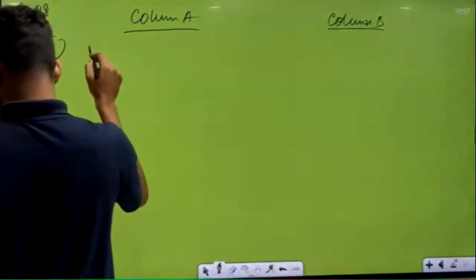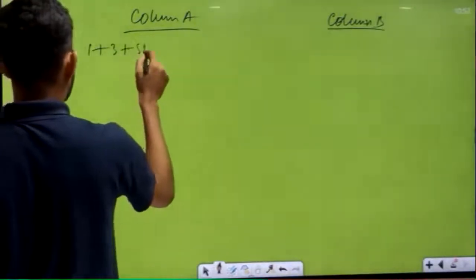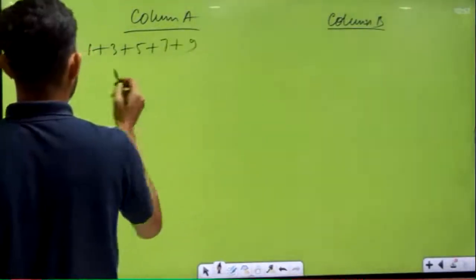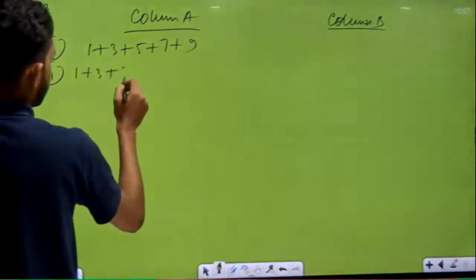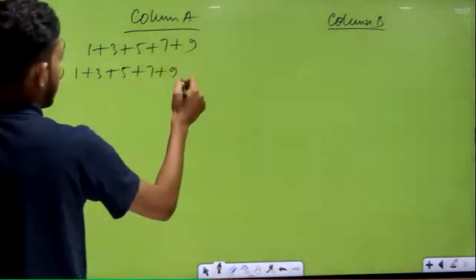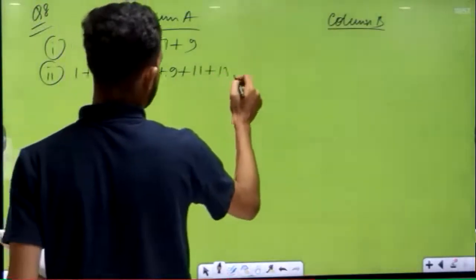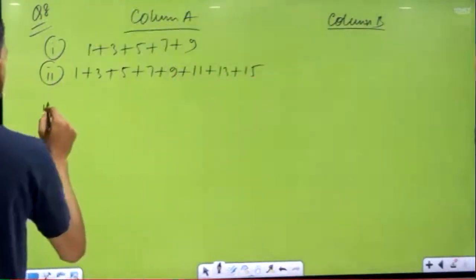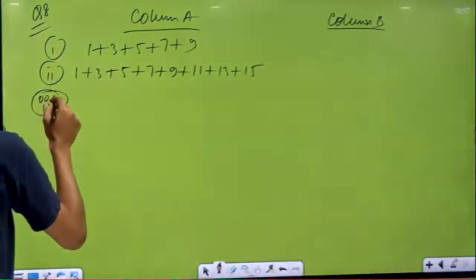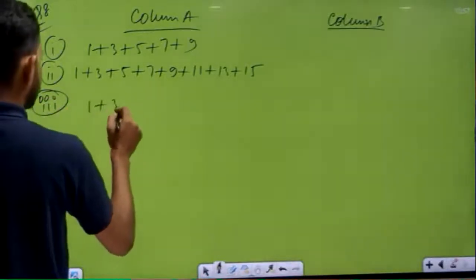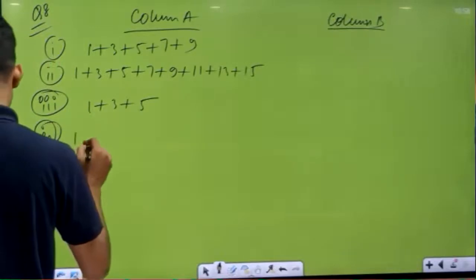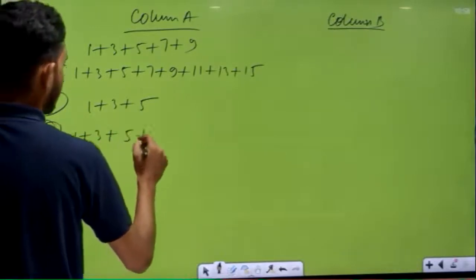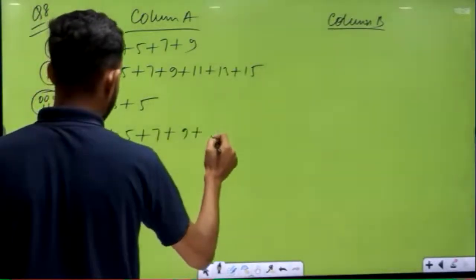First part, 1 plus 3 plus 5 plus 7 plus 9. Second part, 1 plus 3 plus 5 plus 7 plus 9 plus 11 plus 13 plus 15. Next part, 1 plus 3 plus 5. Fourth part, 1 plus 3 plus 5 plus 7 plus 9 plus 11.